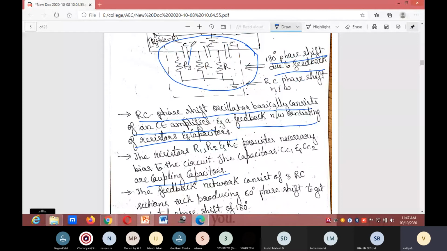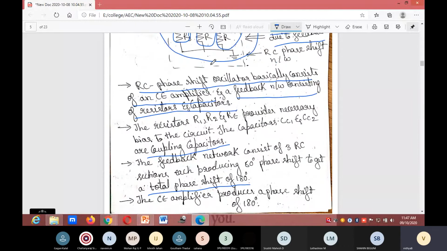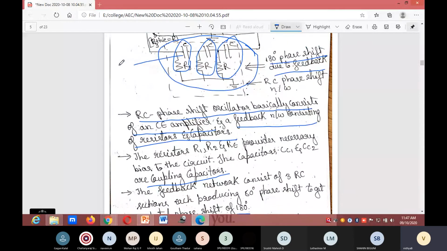That means this is one section, this is a second section, and this is a third section. Each section produces 60-degree phase shift, that means 60-degree into 3, to get a total phase shift of 180-degree.